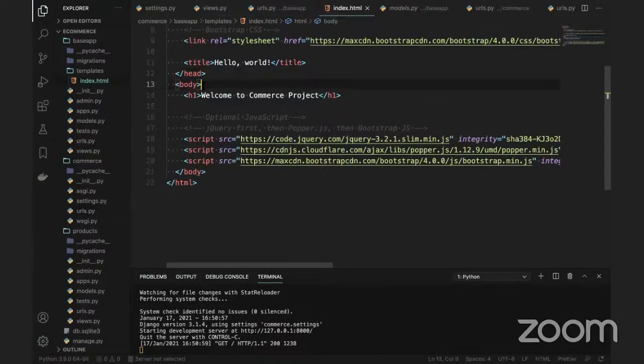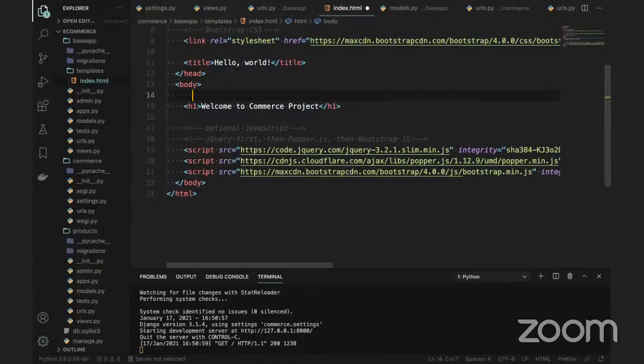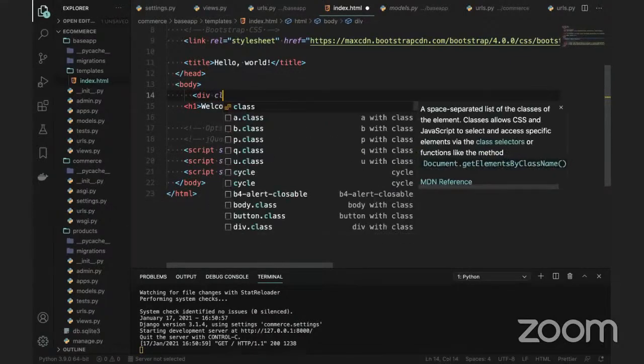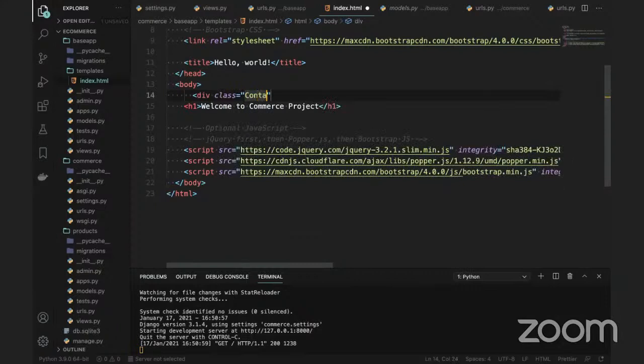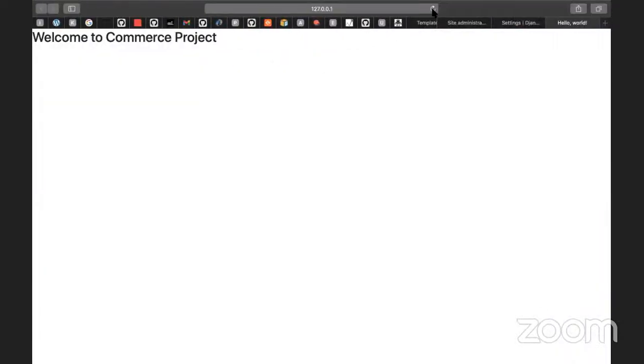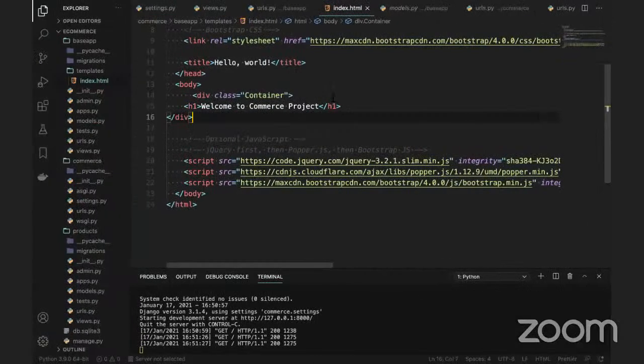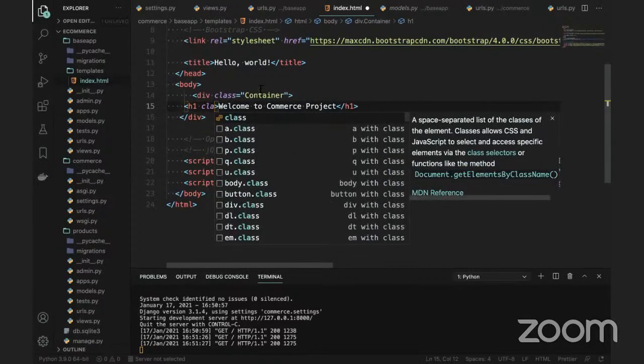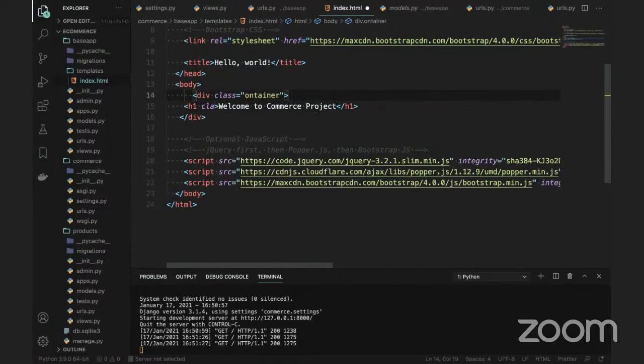To make it very nice, what I'm going to do is go to the index.html, and we'll put a div, and class is equal to container. You just keep it in this div and close this div, and you can refresh the page. So this class container, we have it. It's container spelling, you should use lowercase, but previously I used uppercase.